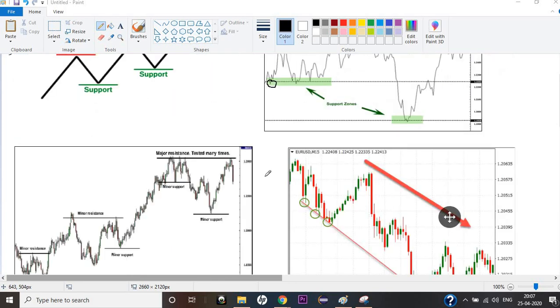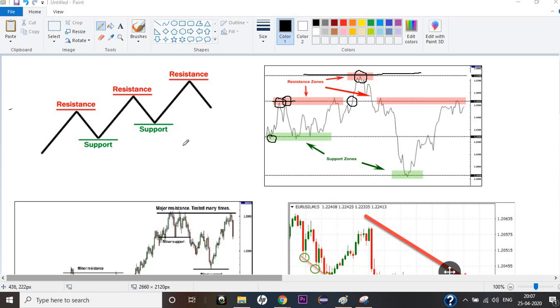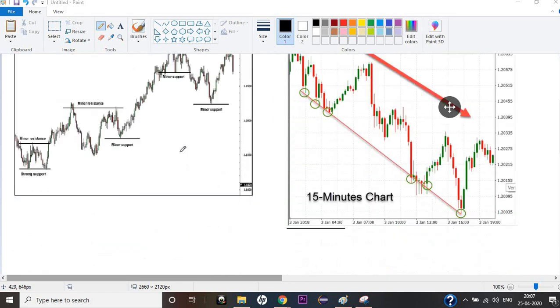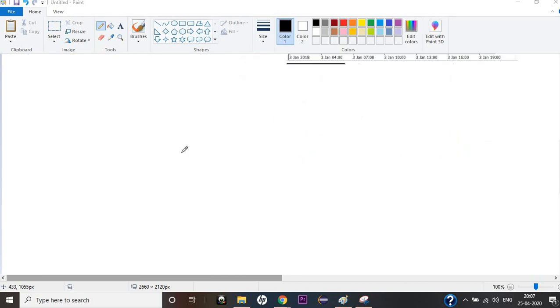What's support and resistance? It's a basic English term. Support means we are getting some support. Resistance means there's some resistance. The price is going to go down. Support means the price is going to go up because a support has been made by the buyer. So let's understand by a simple example.